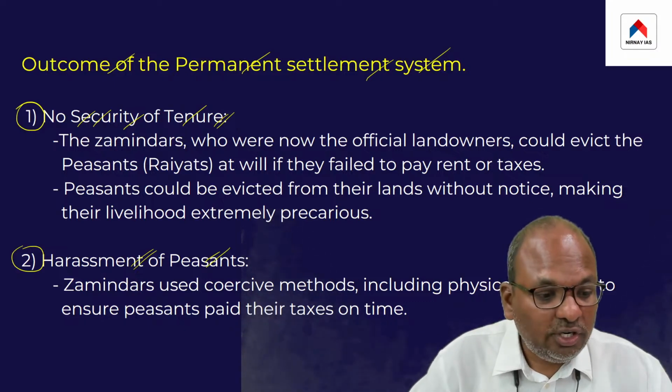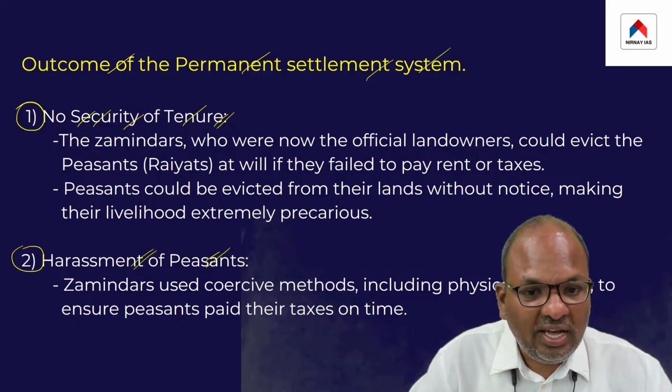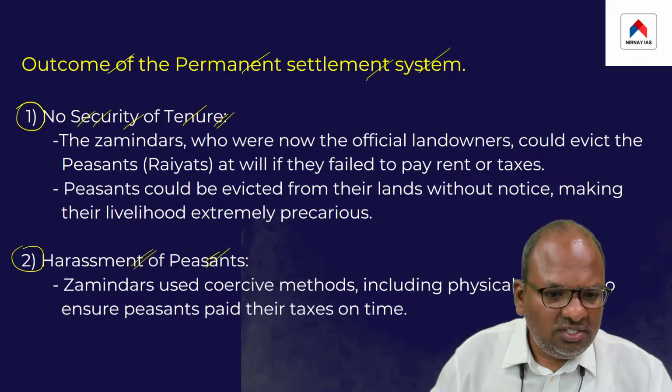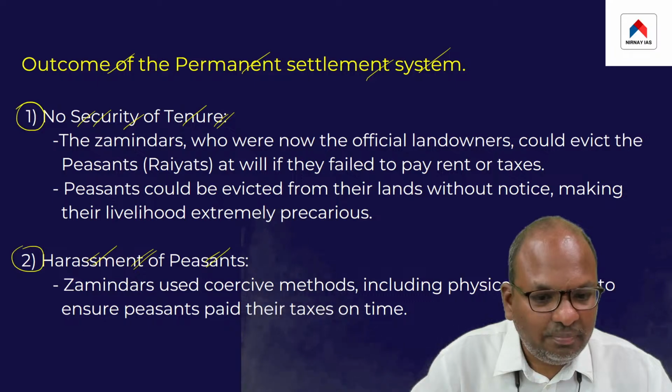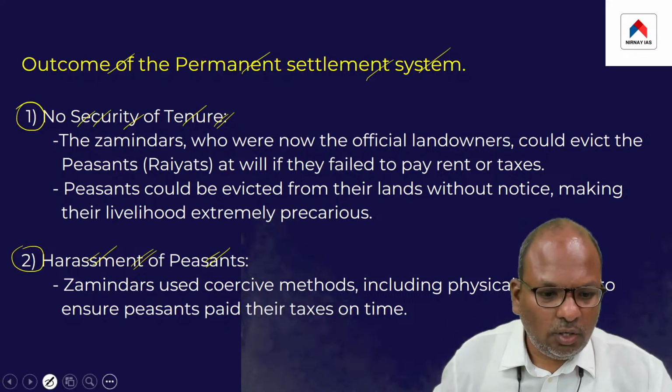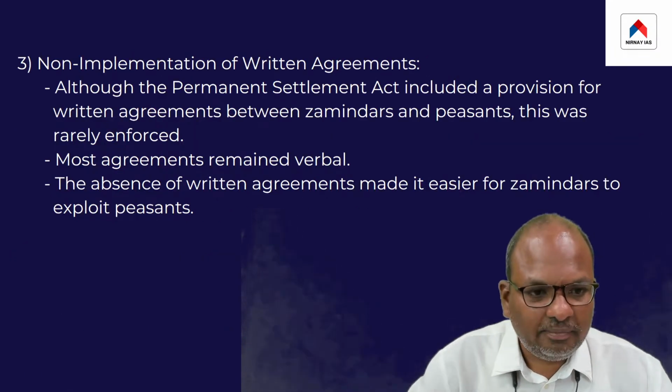They even resorted to physical violence in case the peasants failed to pay the land revenue amount in time to the zamindar. So there was always a threat of harassment on the peasants. That was the second major threat.